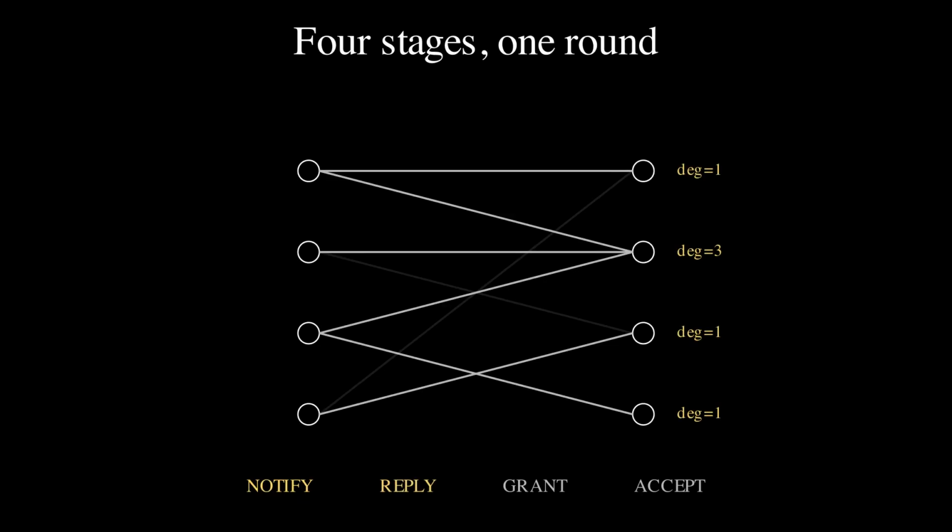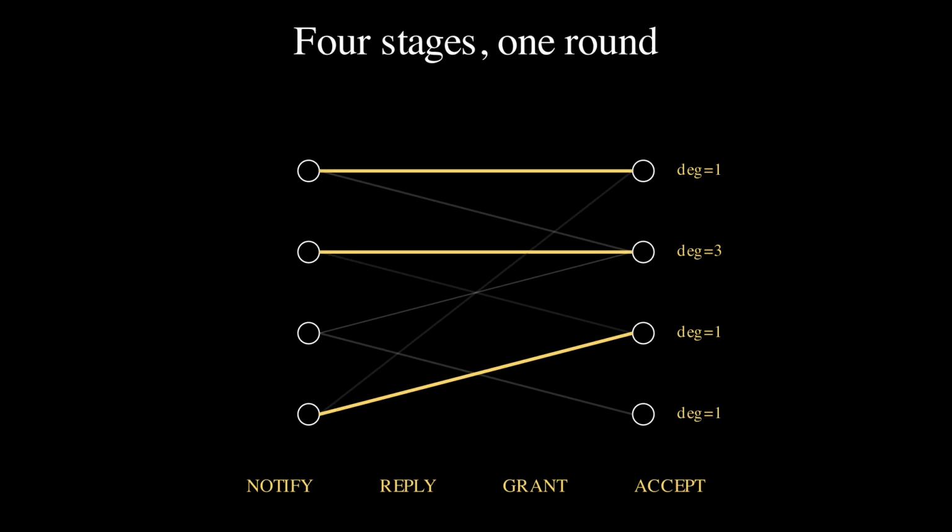Stage 2, reply. Each notified receiver replies, piggybacking its effective degree, the number of notify messages it received. Stage 3, grant. Each sender picks one of its notified receivers and sends a grant. This is the design space. Every algorithm in the family differs here.